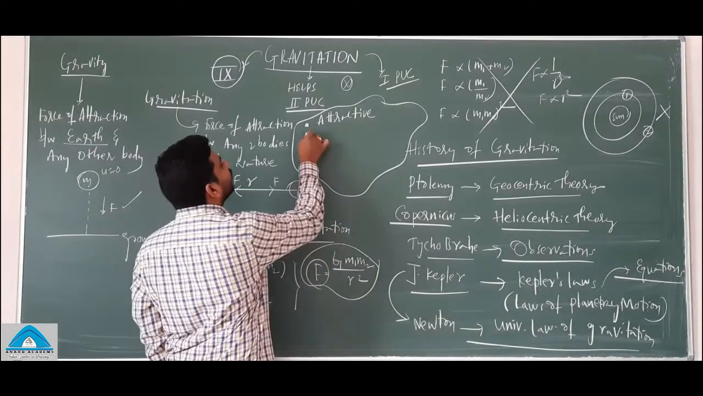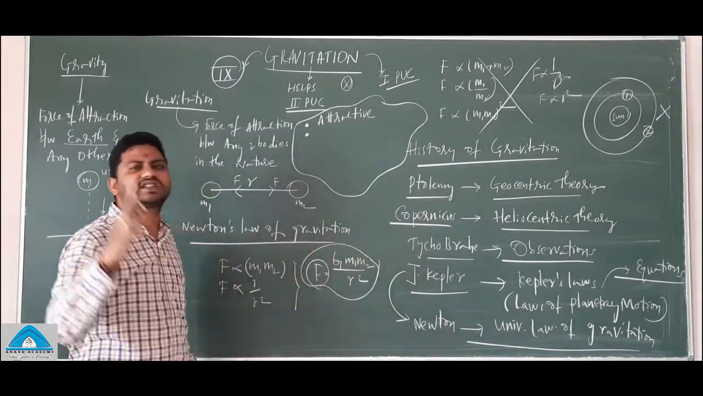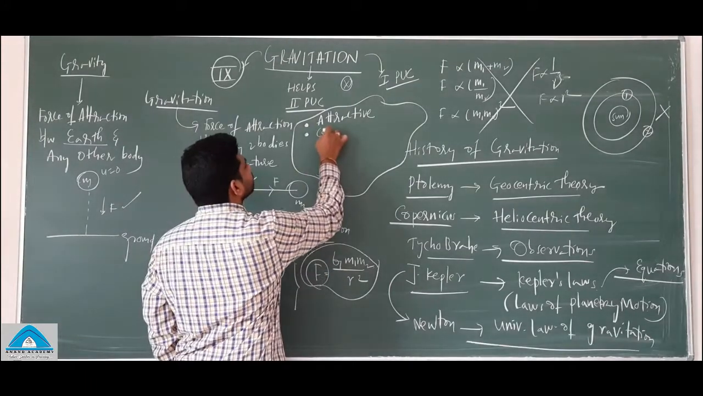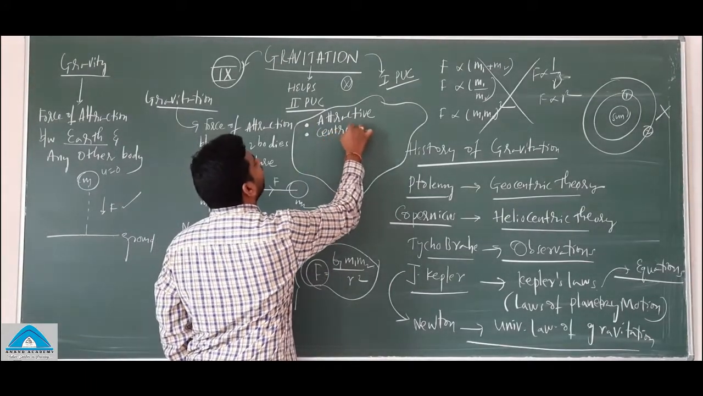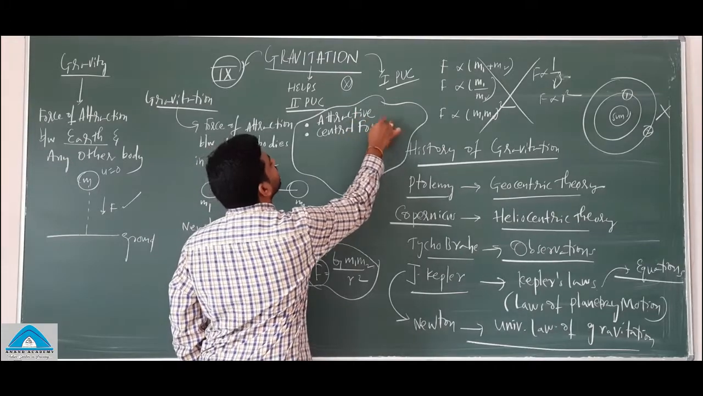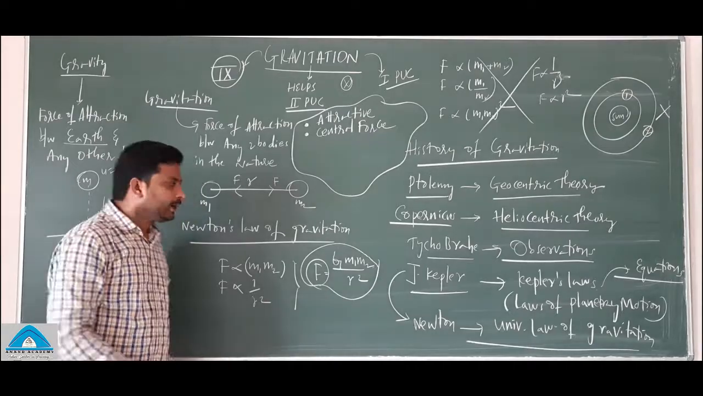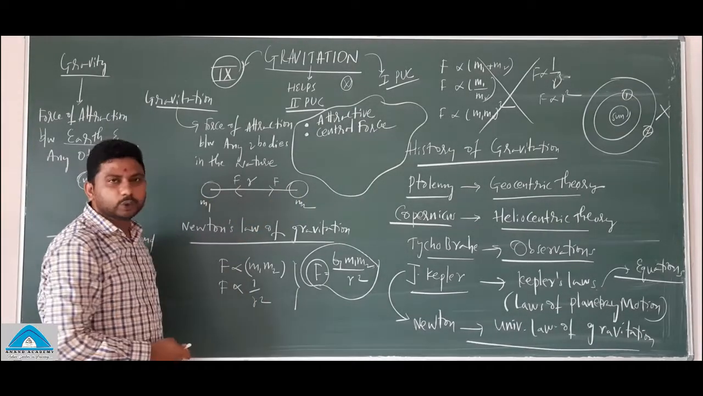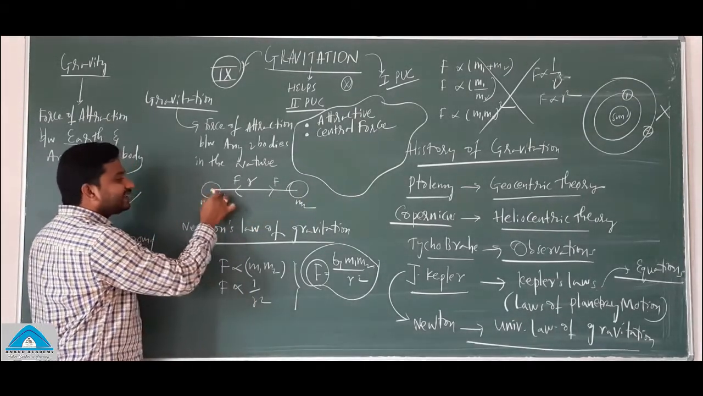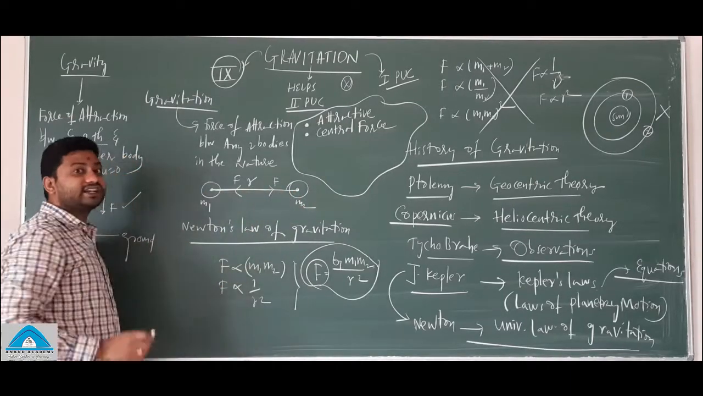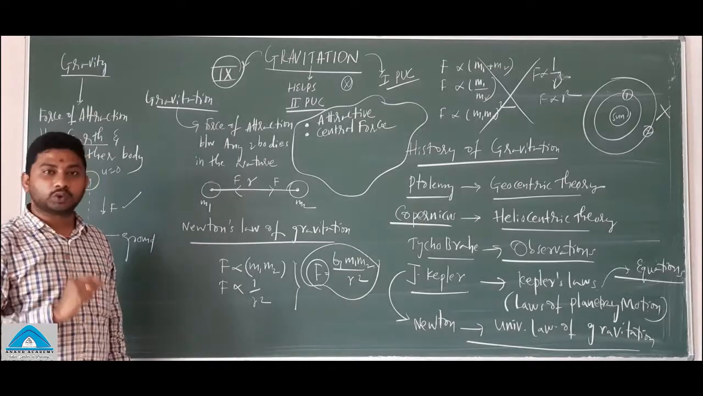The second important property of the gravitational force is that it is a central force. Look here. There are two masses M1 and M2. From their centers, I have drawn the line joining them. That is called the central force.